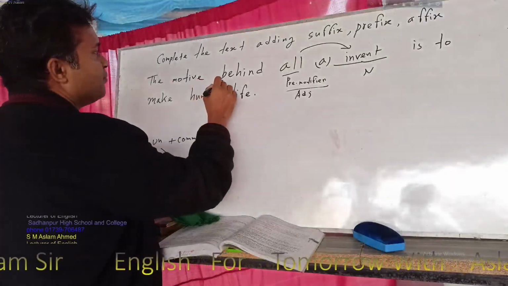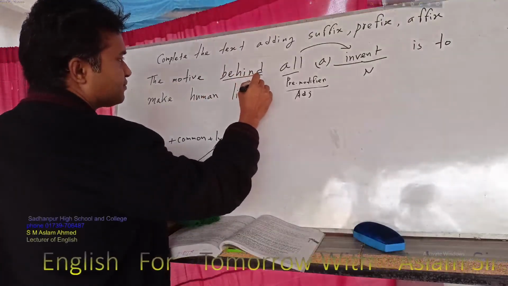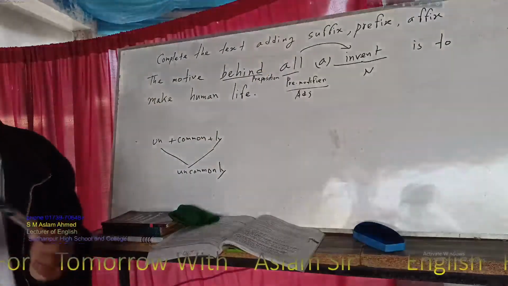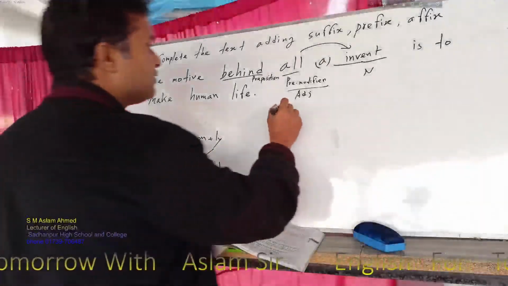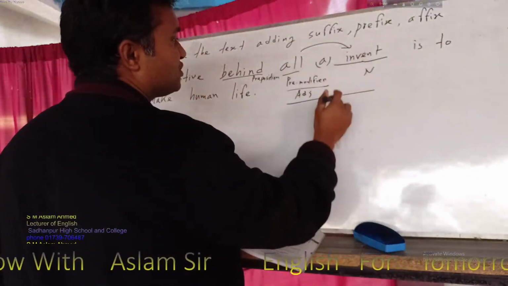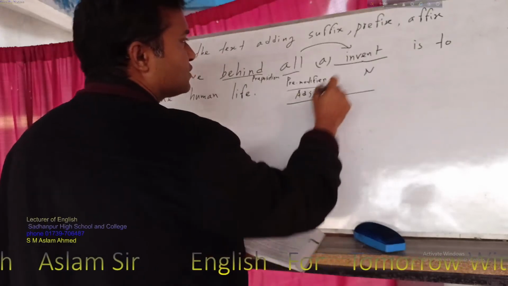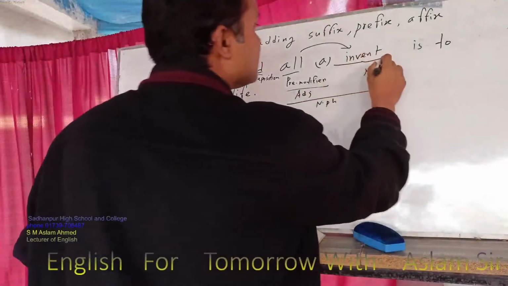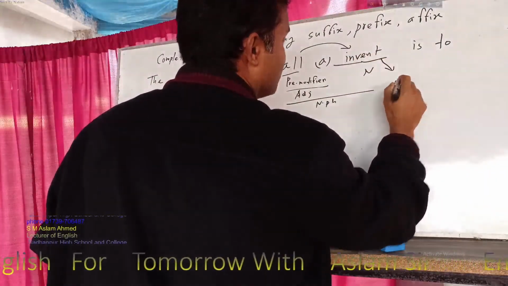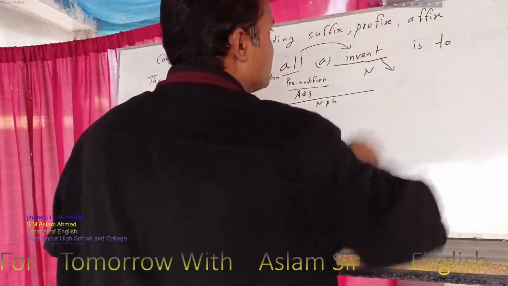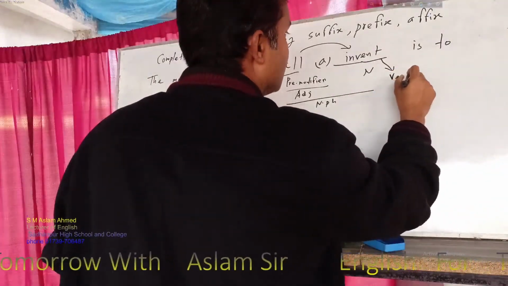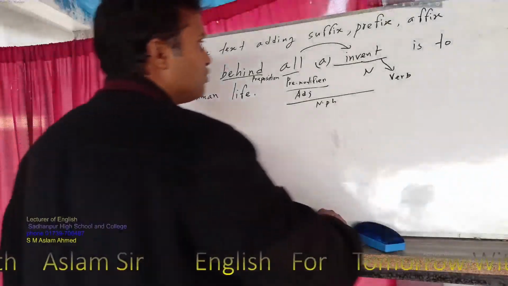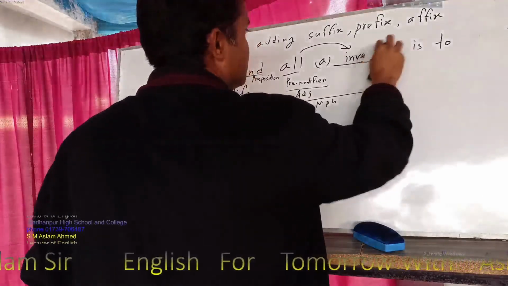And the motive behind. So behind is a preposition. A preposition can sit before a noun or noun phrase. So first of all we can see the noun phrase, invention. So this is the noun phrase, so a noun is a must here. This one is what? This one is the adjective. Sorry, verb. This one is verb. So here you have to write down the noun. So what is the noun form of this word? Invention. So here we can write down invention.